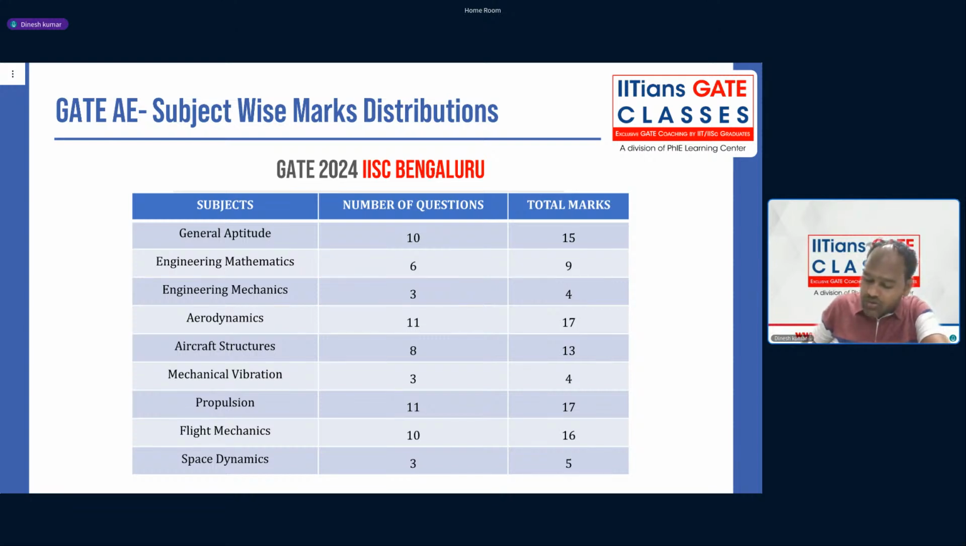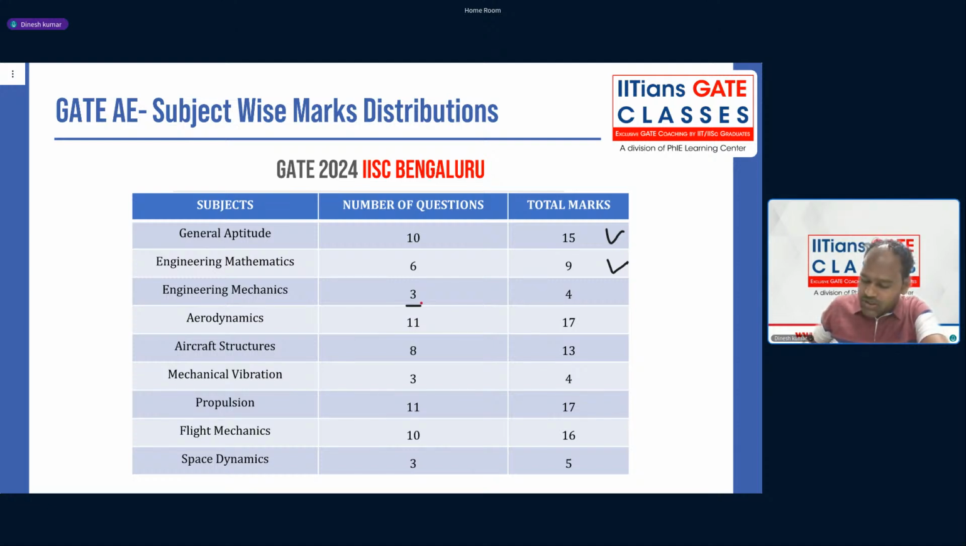So you guys can go through those sessions. So general aptitude again for 15 marks. Engineering mathematics, it comes like 9 to 11 marks. There were a few questions which overlap with engineering mechanics and mathematics, but there was purely one question from engineering mechanics which was based on Newton's law.